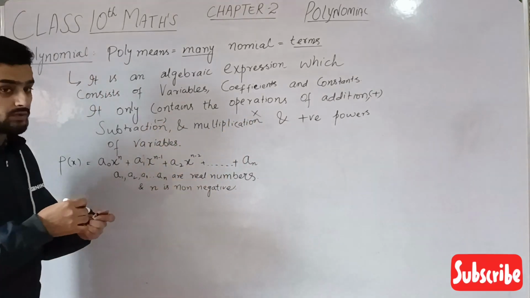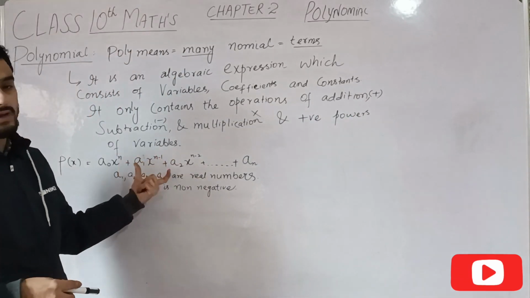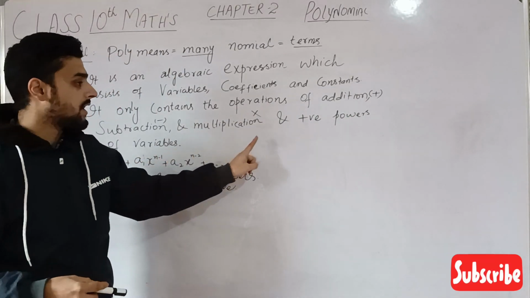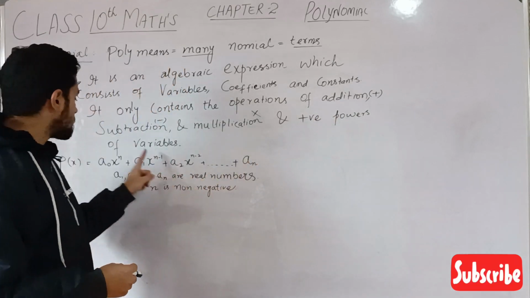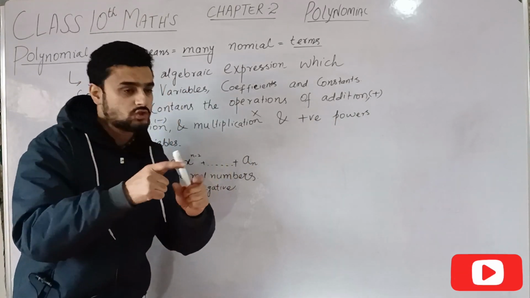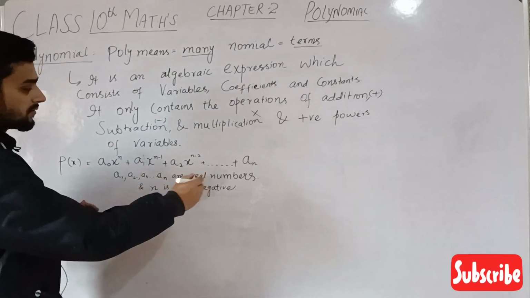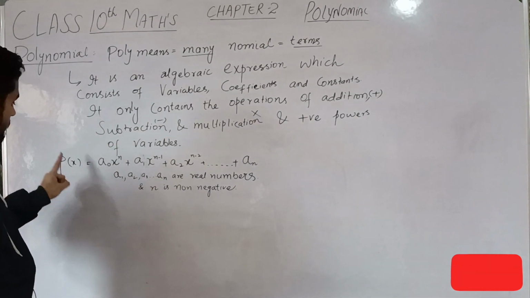There is no division, only these operations will be in our polynomial, and positive powers of variable. The power should always be a positive power. What power means, I will tell you further.